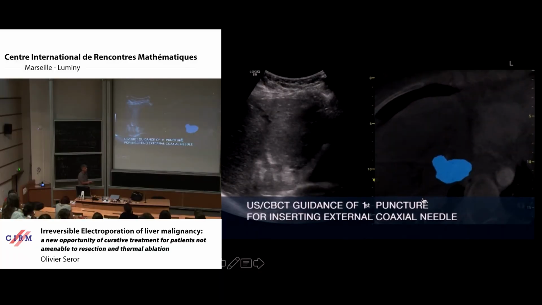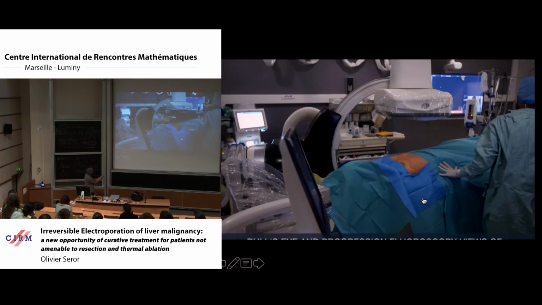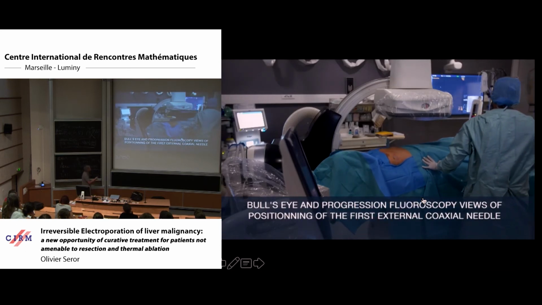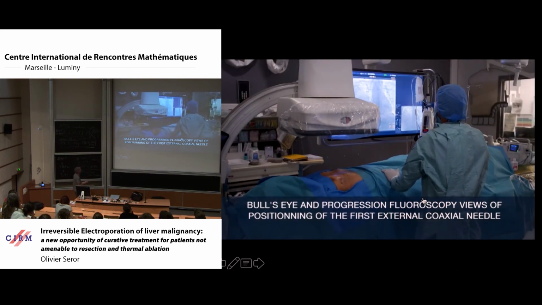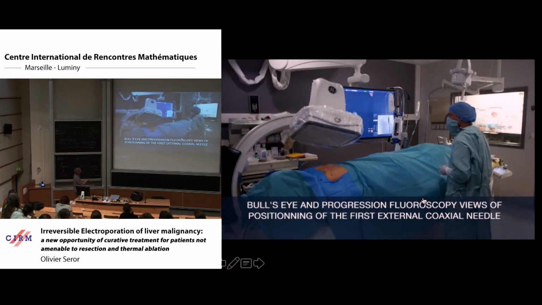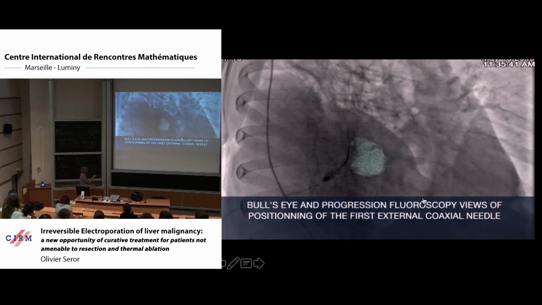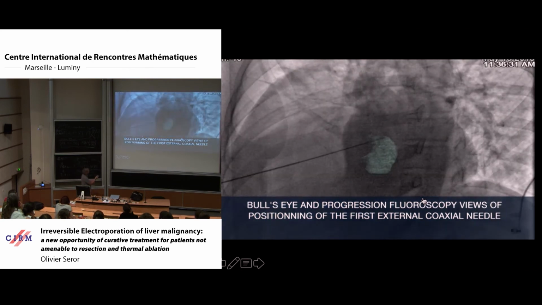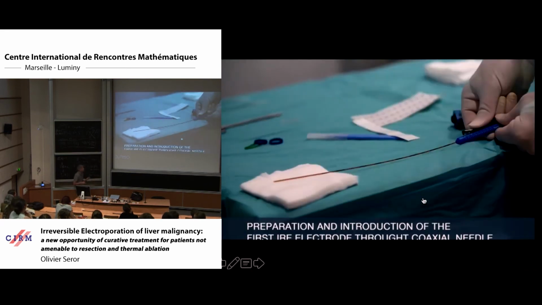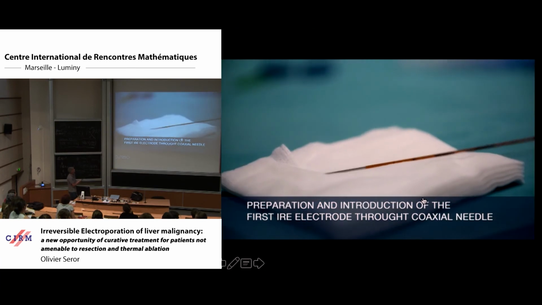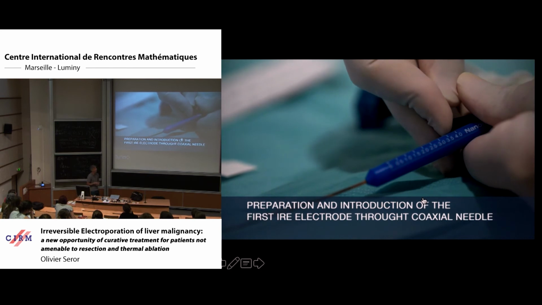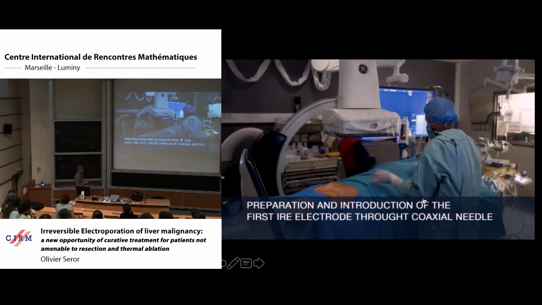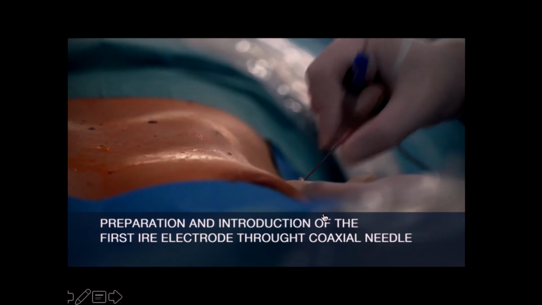This is the first one. This is the tumor, and the first one is at the periphery of the tumor, as I show you on the chain. So now I'm able to check the positioning of the first needle by using just fluoroscopic guidance. And of course, this tumor, I have to treat it by insert at least 5 probes. So I repeat the operation for 5 probes.